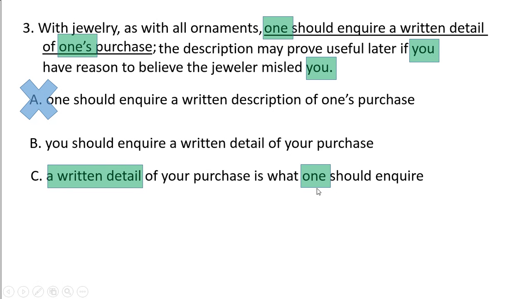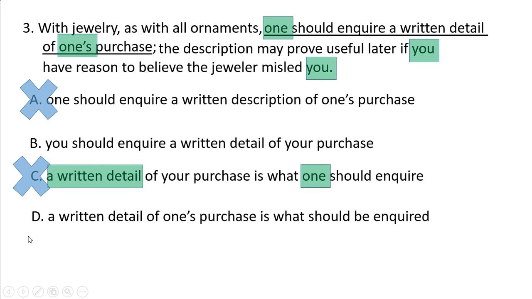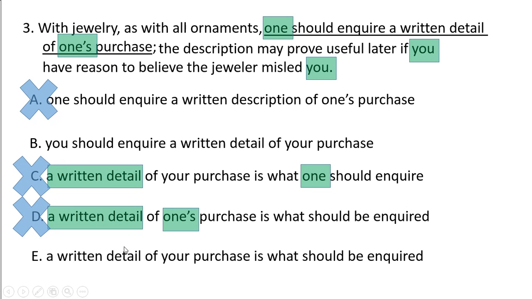There is one more reason to eliminate it. That's called one. As we discussed, we have the pronoun you, so in you, one doesn't fit. So we can eliminate C. Let's talk about D. A written detail of one's purchase. The same problem has been repeated in D part 2. And of course, here "should be inquired" should also not be used, but one reason is enough to eliminate it. So D can be eliminated.